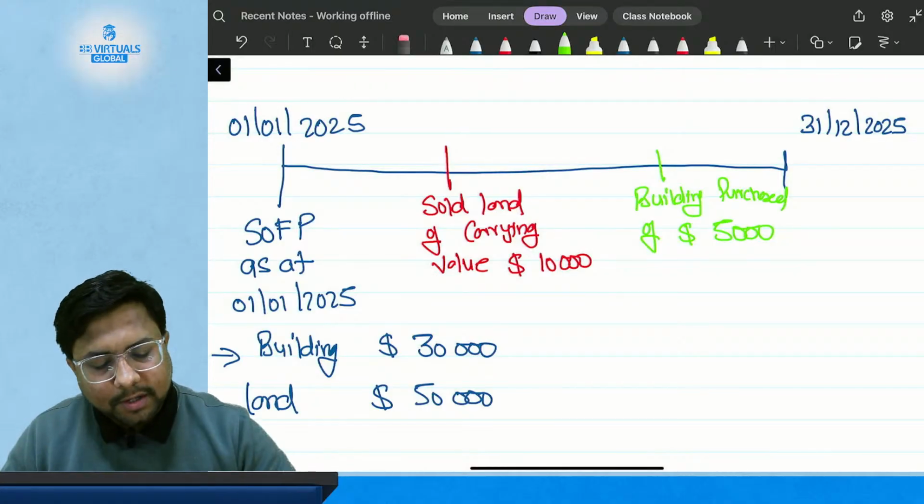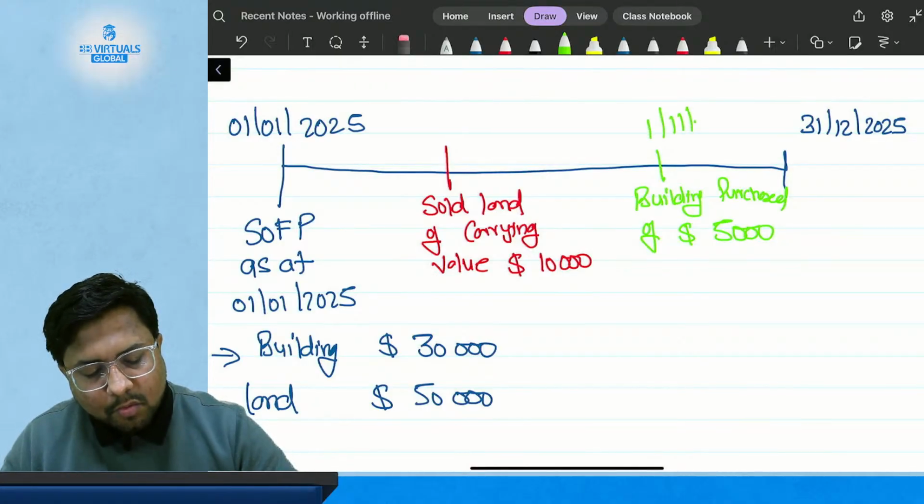I can also give you the dates. The building purchase is on 1st of November 2025 and the land sale is on 30th of September 2025.